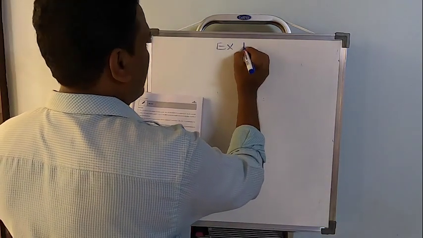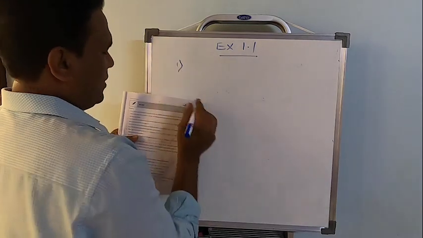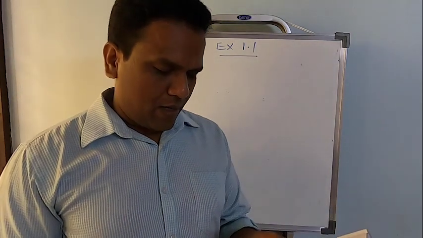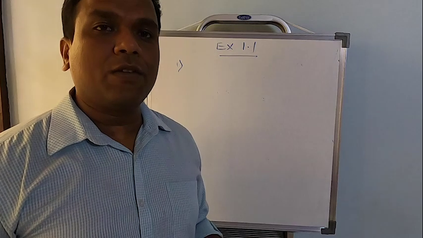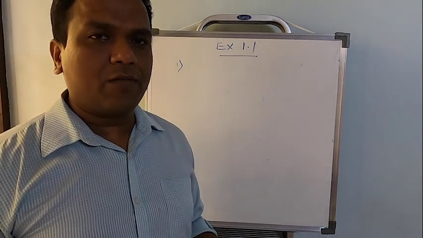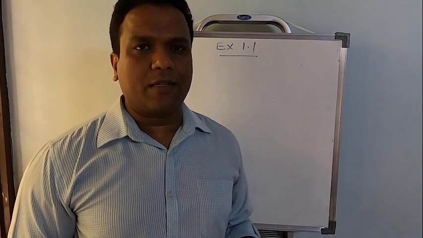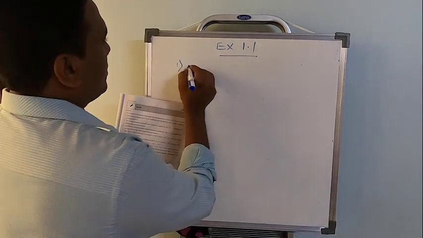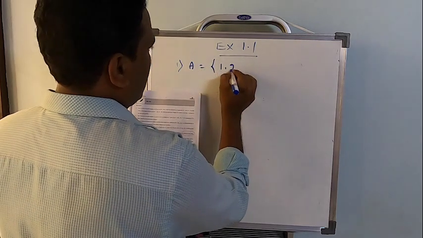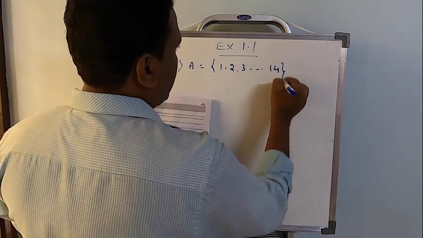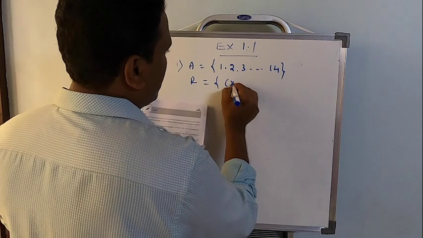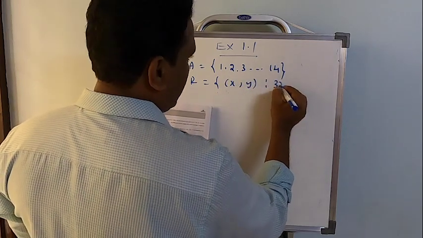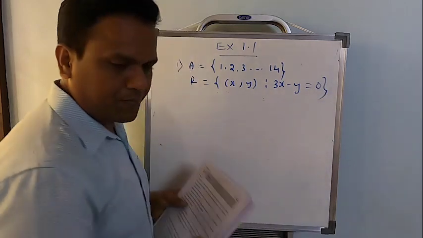Now starts exercise 1.1. Under that, first one, we have to check every time how many problems there are totally. Totally there are 5 problems. So in all the 5, every time I should check for reflexive, symmetric and transitive. Now the first one. There is a set A equal to 1, 2, 3 up to 14. On this, there is a relation R containing ordered pairs x comma y such that 3x minus y equal to 0.